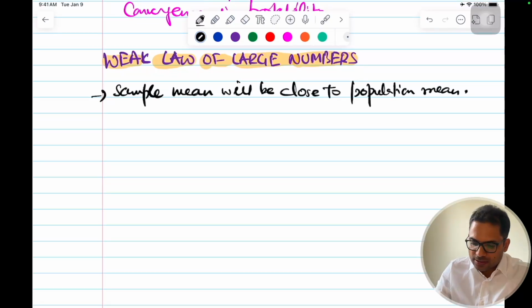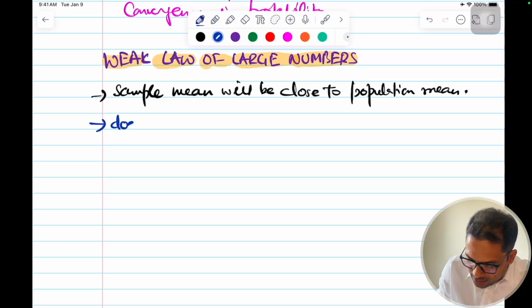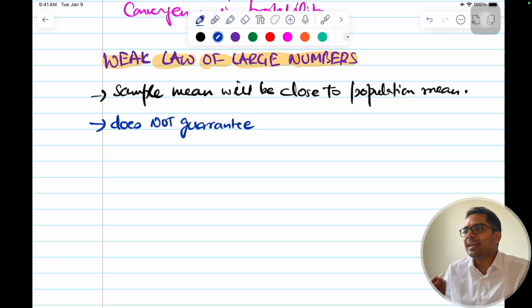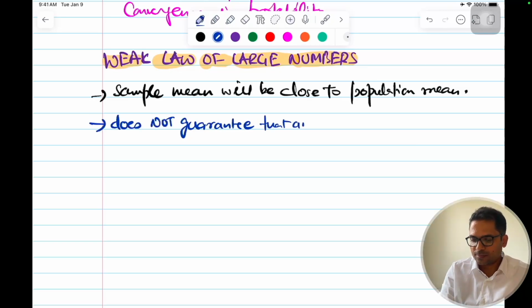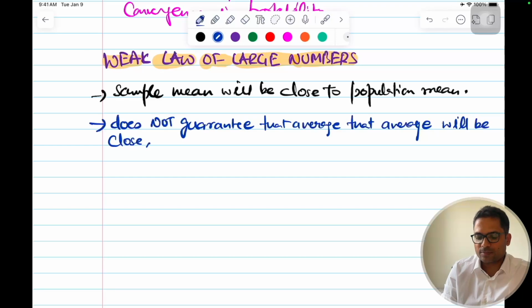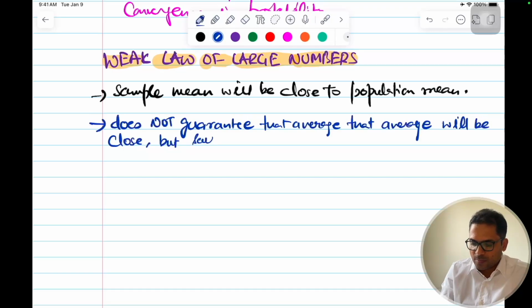Now, what does it guarantee? It does not guarantee that the average will be close. The word guarantee is not there. It will be close, but it does not guarantee that it will be close. It says that the probability of being away from the mean is very low.